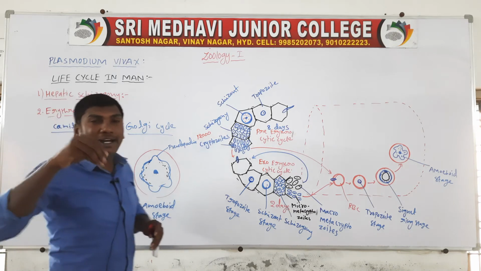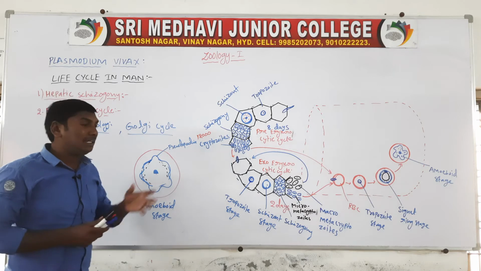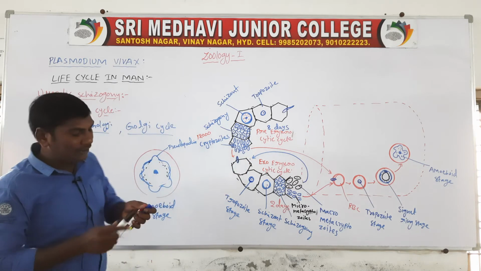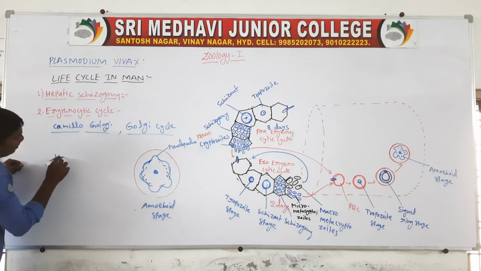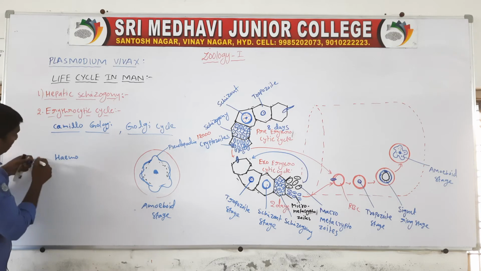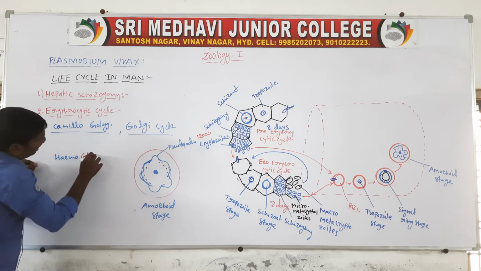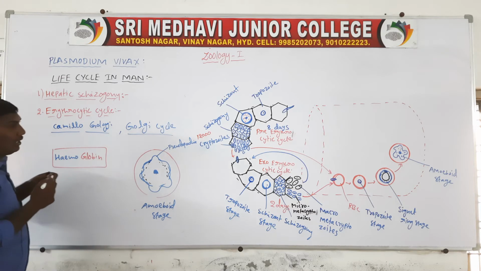The amoeboid stage eats the hemoglobin. Hemoglobin is present in the red blood cells. So the amoeboid stage is eating the hemoglobin.